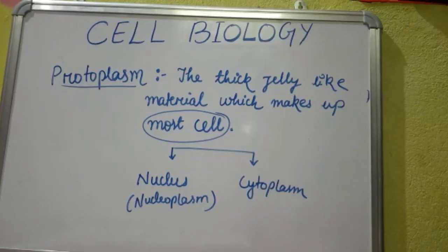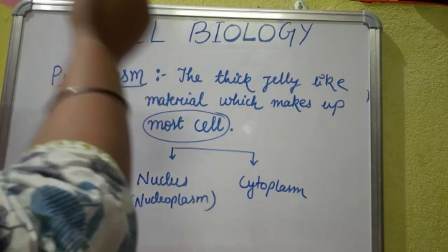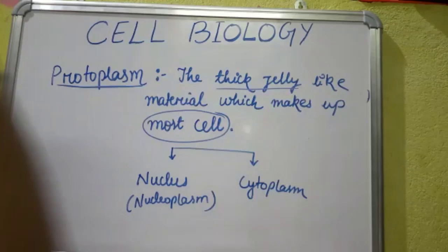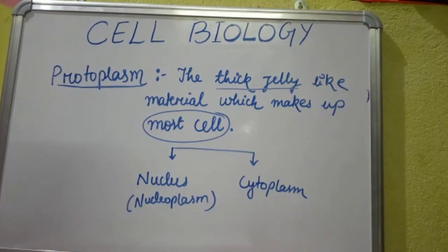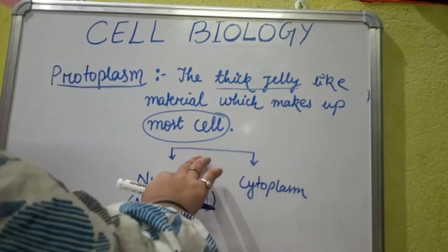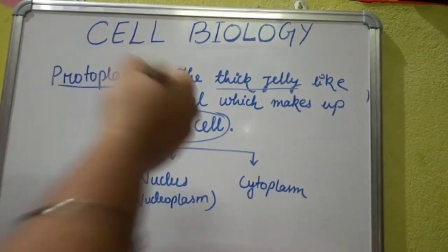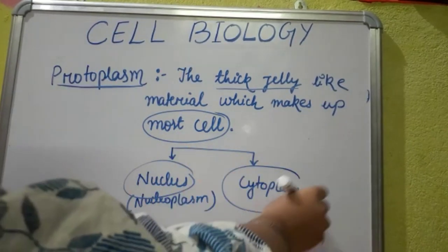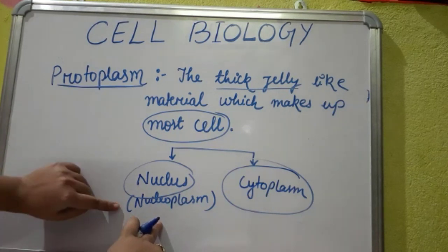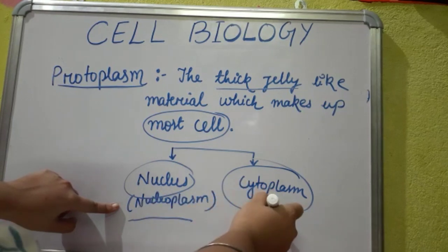Next terminology to be discussed is the protoplasm. Protoplasm is a thick jelly-like material which makes most of the cell. Again, the protoplasm is divided into the nucleus and the cytoplasm. Nucleus is also called as the nucleoplasm. Nucleoplasm is the protoplasm inside the nucleus.